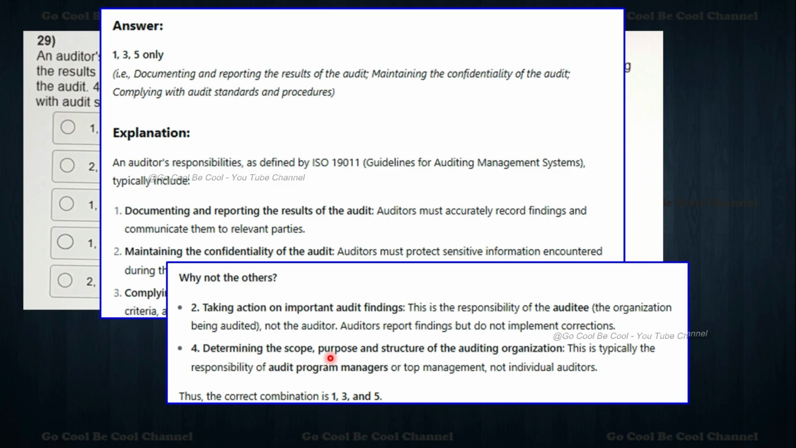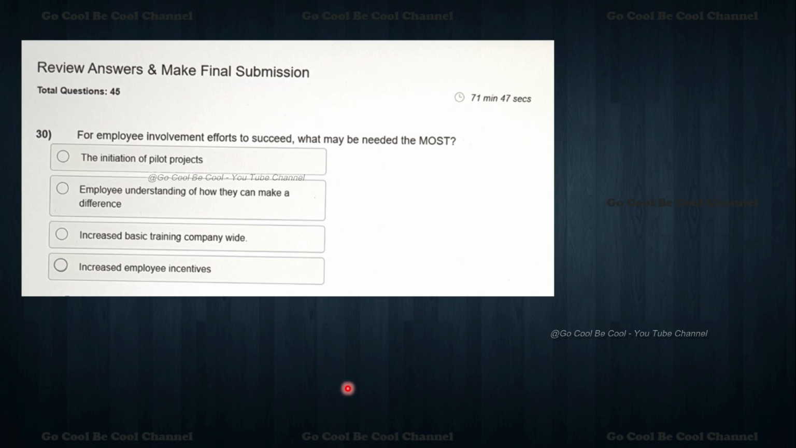Determining the scope, purposes, and structure of the audited organization is typically the responsibility of the audit program manager or top management, not the individual auditor. So the right answer is 1, 3, and 5. Moving towards the 30th question, we are going to see. We still have 15 questions to go, because we have 45 questions, my dear friends.